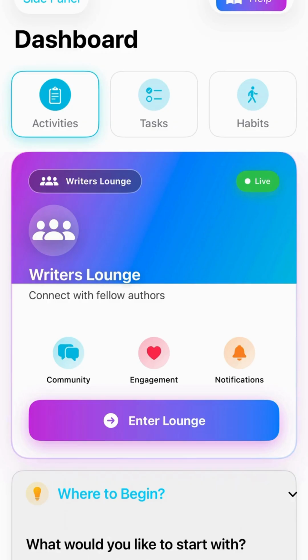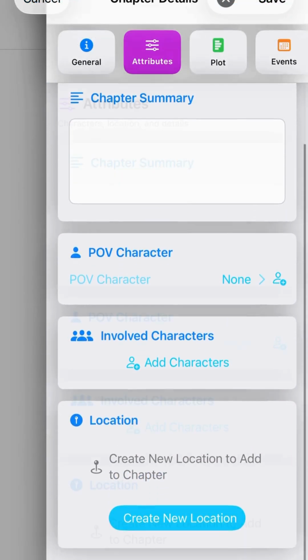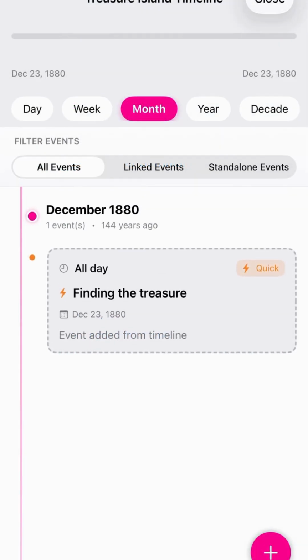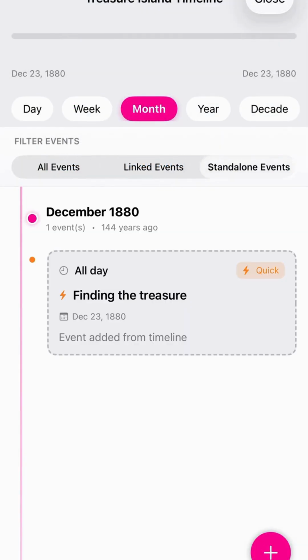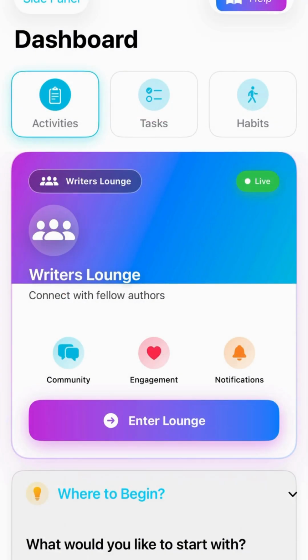Each choice affects the rest of the story. Character decisions influence plot. Timeline details shape motivation. World-building rules constrain possibilities. AYCM serves as your central hub where these pieces link and interact, not just a drafting tool.